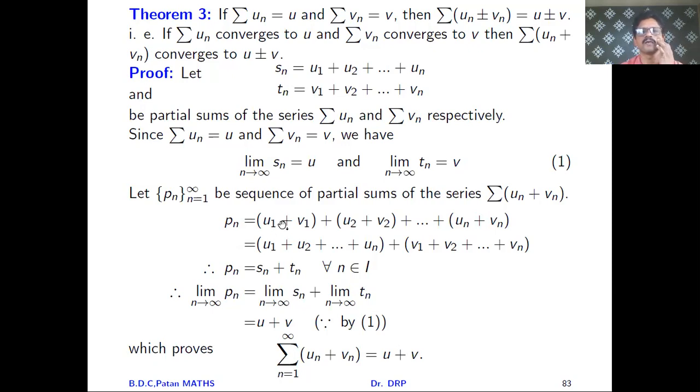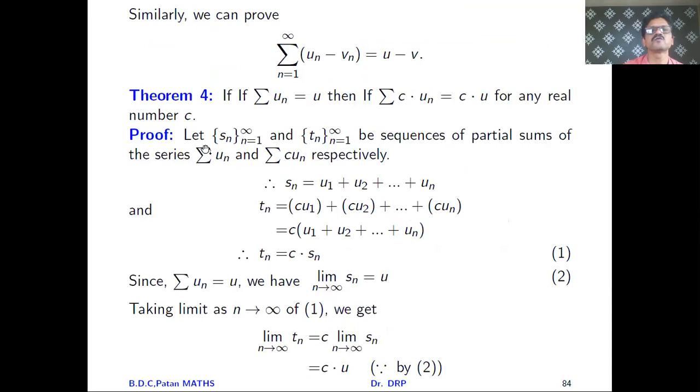You have to take the sign as negative, and you will get u1 plus u2 plus so on un minus v1 plus v2 plus so on vn. So you will get Sn minus Tn. Take limits, and it gives the required value u minus v, and easily we get the proof. So similarly we can prove that the summation of un minus vn, where n runs from 1 to infinity, is nothing but u minus v.